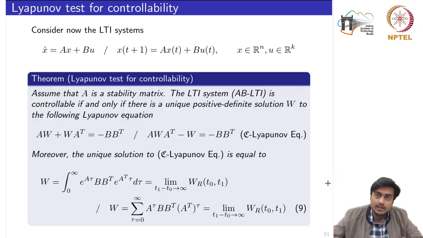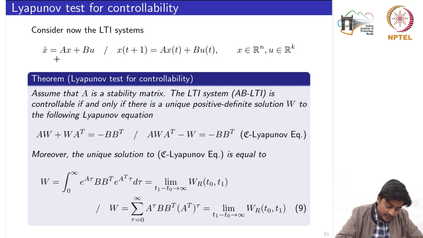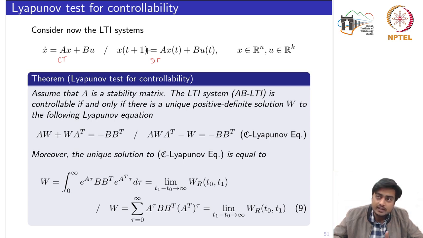So now we'll start with another test of controllability, what we call the Lyapunov test. Consider now the LTI systems. Here on the left hand side is the continuous time, and here it's the discrete time, where we are using the same variable t whenever it is implicitly clear which domain we are talking about in the test.